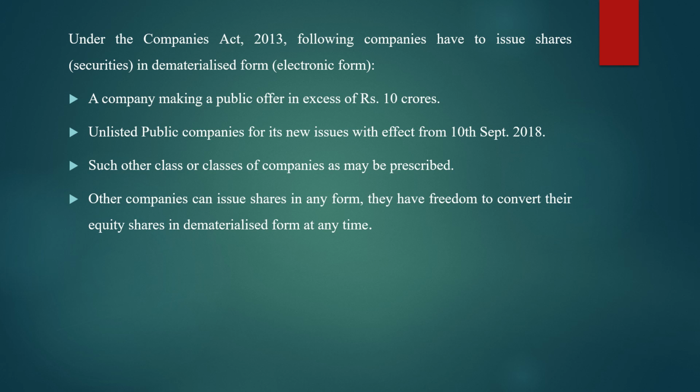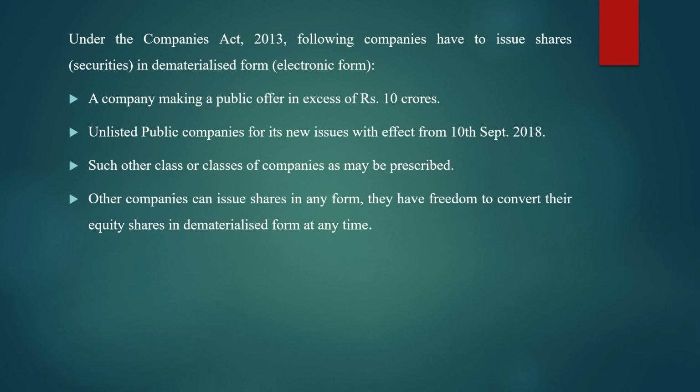The third one is such other class or classes of companies as may be prescribed. Like, if SEBI tells you of a few more types of companies which have to issue shares in electronic form, those companies should also issue shares in electronic form. And the last one is that other companies can issue shares in any form.